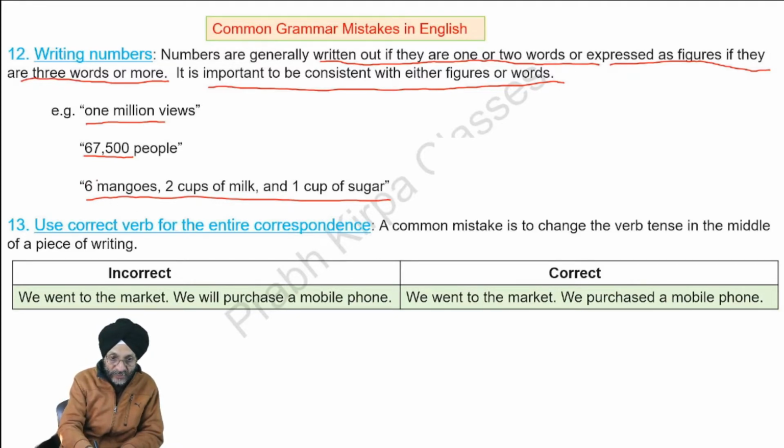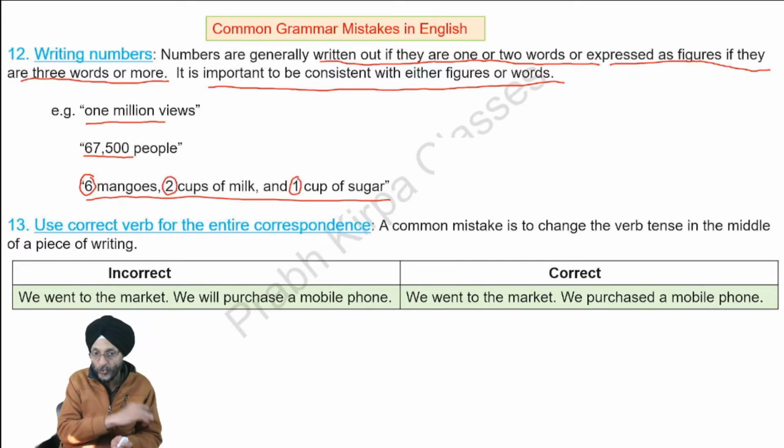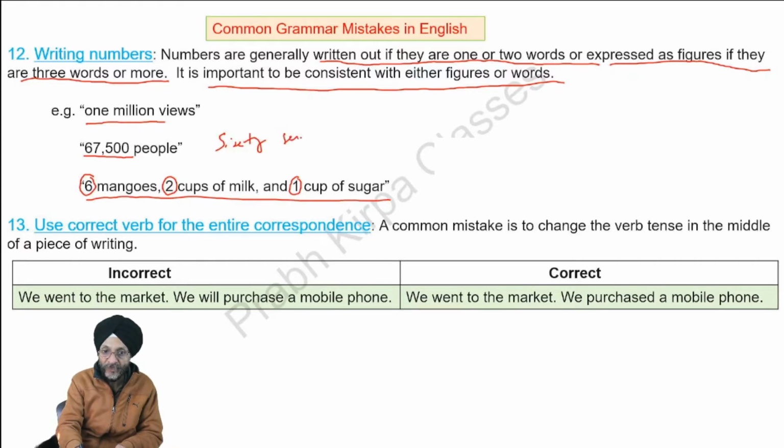Here you will see that all these have been written in figures, all these in words. So we should be consistent either with the figures or with the words. Here you will see 67,500. Either you can write the same in words properly, or you should write the same in figures properly.